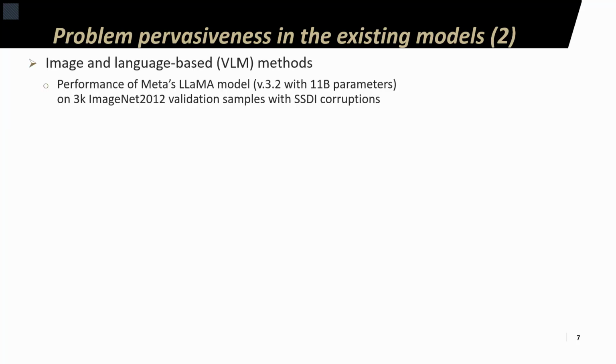Next, we analyzed a model that has multimodal processing capability. That is, it can process both images and natural language prompts. Specifically, we evaluated Meta's Llama model version 3.2 with 11 billion parameters, available on Hugging Face Hub. The analysis was performed by generating SSDI corruptions on 3,000 samples picked from the ImageNet validation set, and then processing all these corrupted samples with one of three prompts.